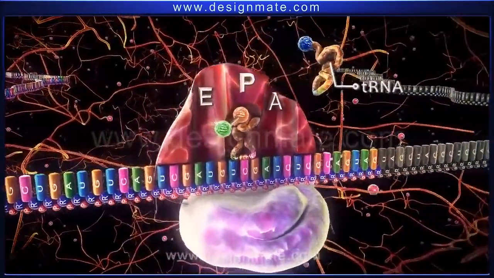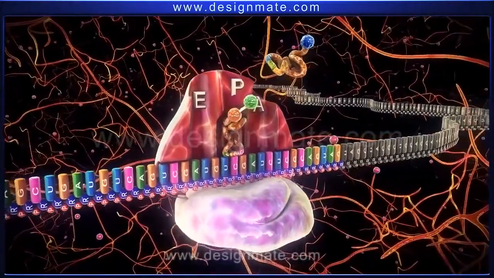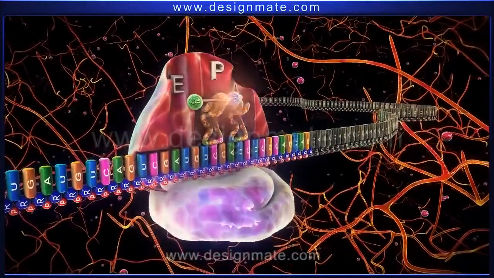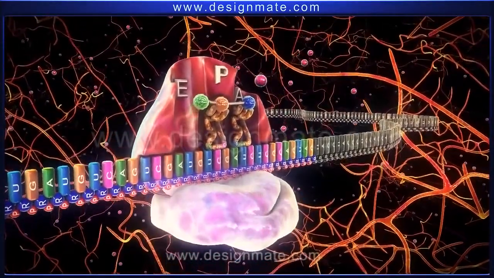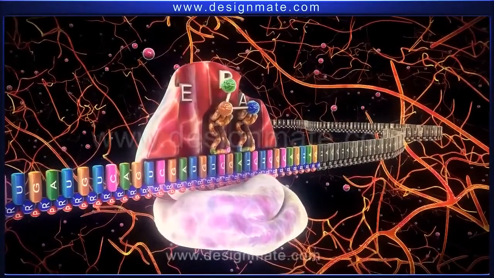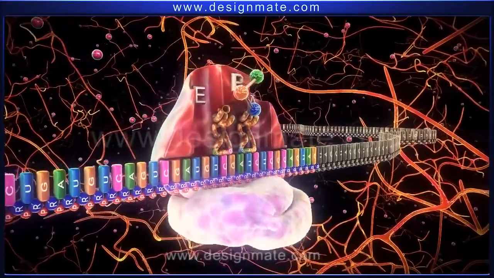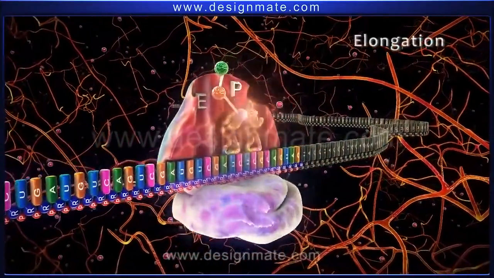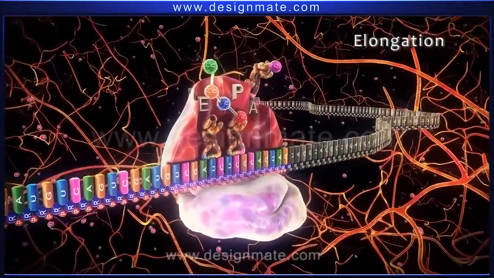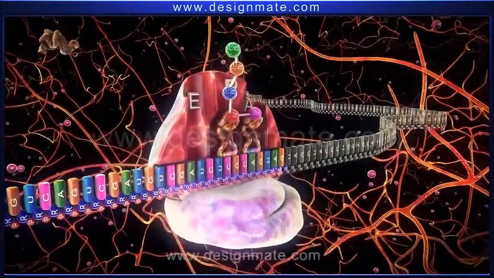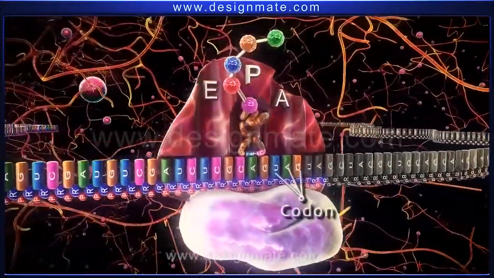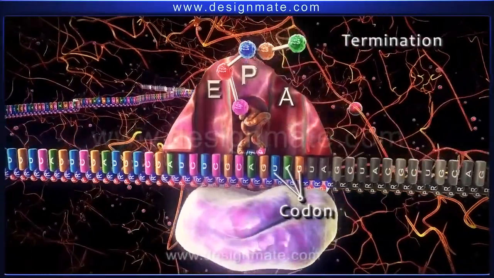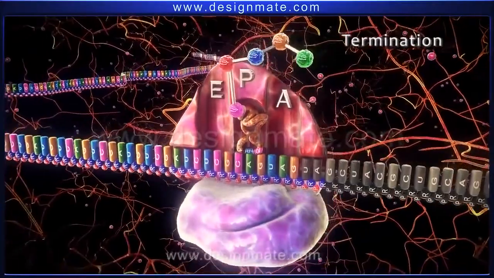Meanwhile, another tRNA carrying amino acid molecule attaches to the A site. This is followed by the binding of the amino acid molecules. Repetition of this process leads to the formation of an amino acid chain. This event is called elongation. Finally, when the UAG codon or the stop codon reaches the A site, elongation is terminated. Termination is the last stage of protein synthesis.